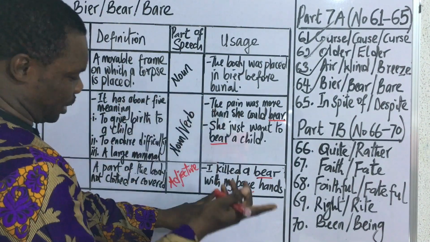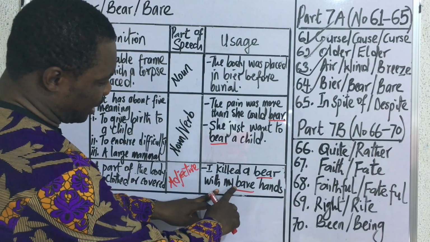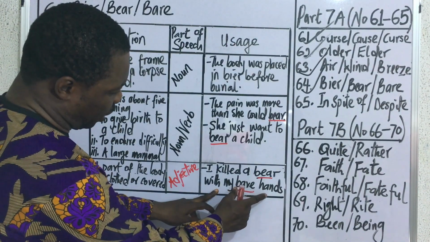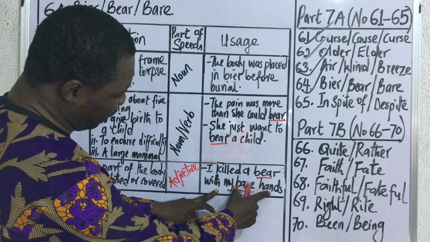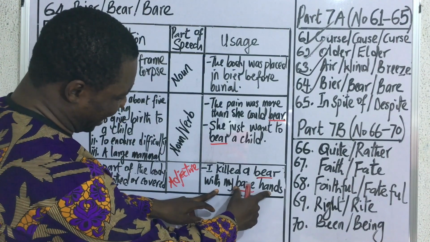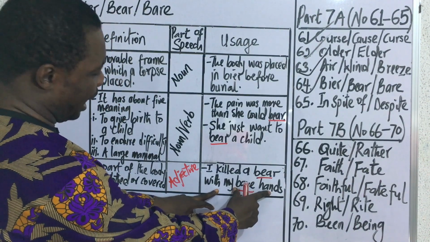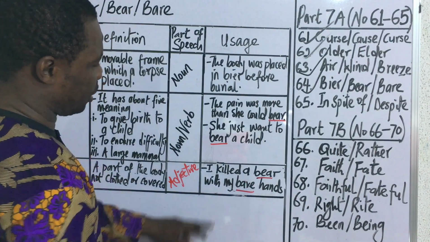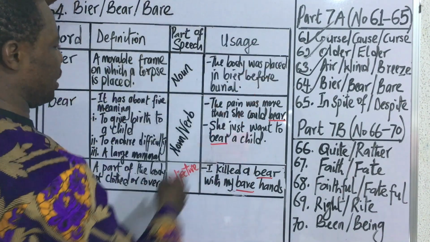And of course, the word bare is just an adjective. And you can easily understand that it's an adjective because it is being used to stand before a noun. And any word that is standing before a noun is an adjective, okay? In other words, an attributive adjective. So that's how to use these words in expressions.